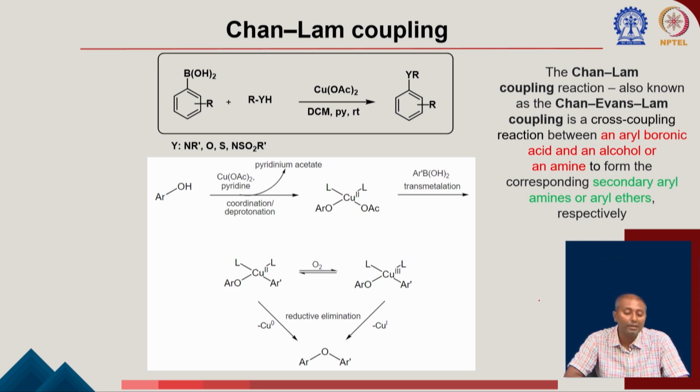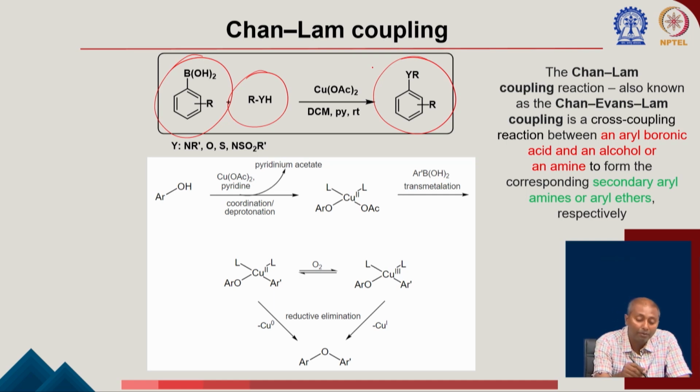So, this reaction allows you to take an amine. If you take a secondary amine here, okay, and react it with an organoboron compound, a boronic acid, you will end up making the corresponding product. So, here you can make aniline derivatives. Okay. Or if you start with a phenol or alcohol instead of this amine, you are also able to get the corresponding product here.